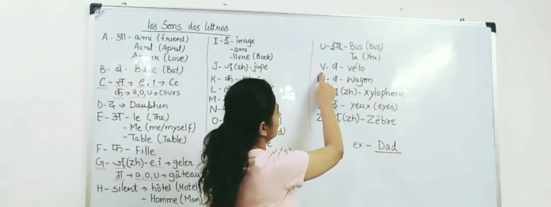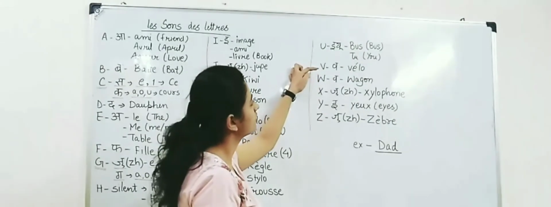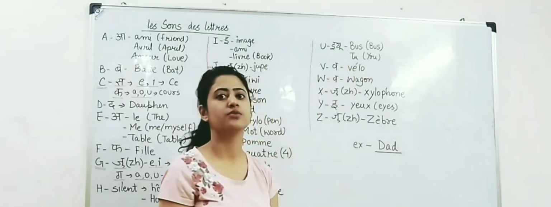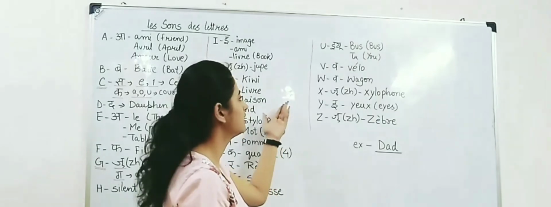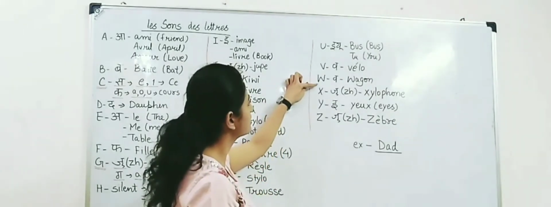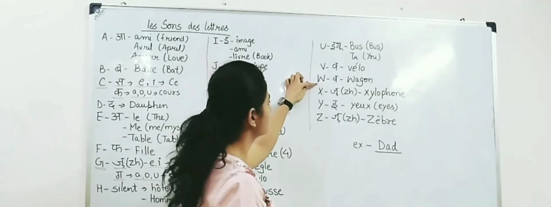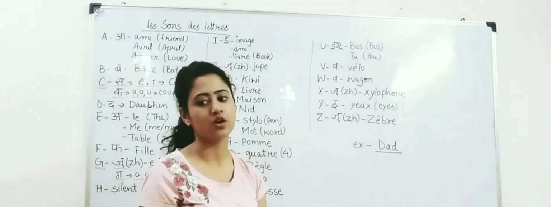The next is V. It has the sound of V. For example, velo. Velo, which means cycle. The next letter is W. It has the sound of V. For example, wagon.